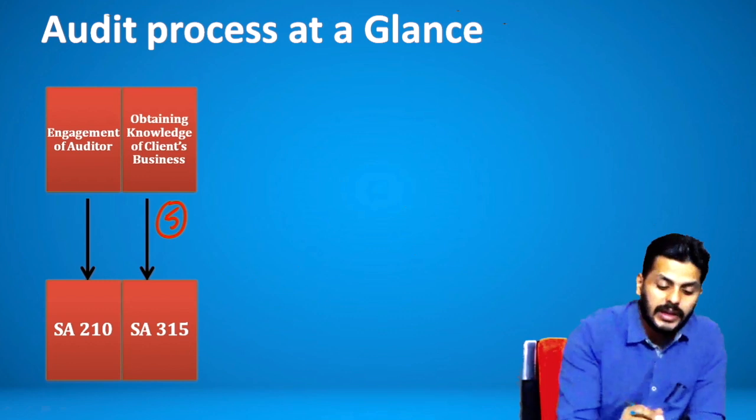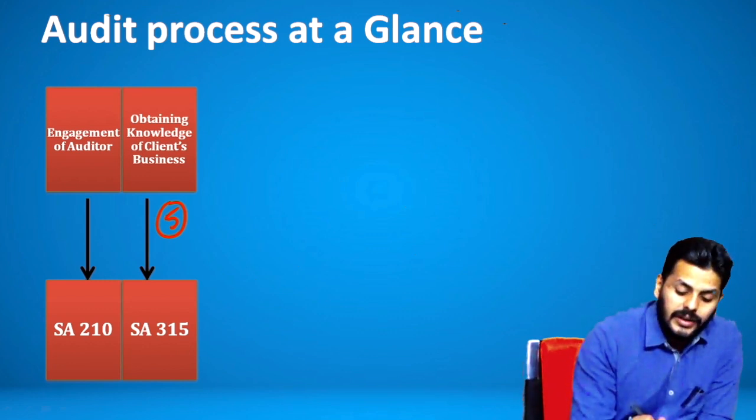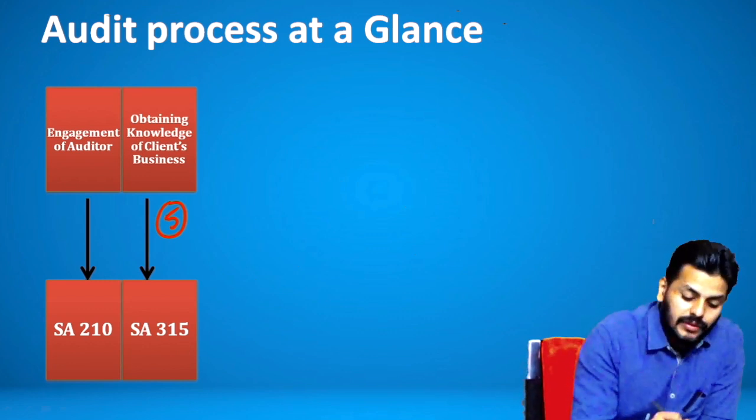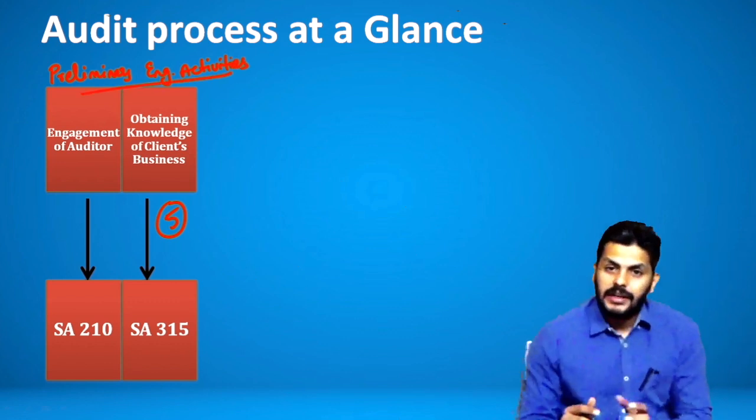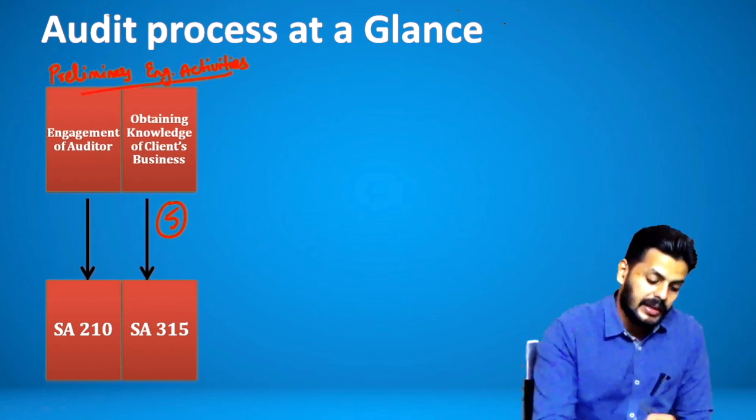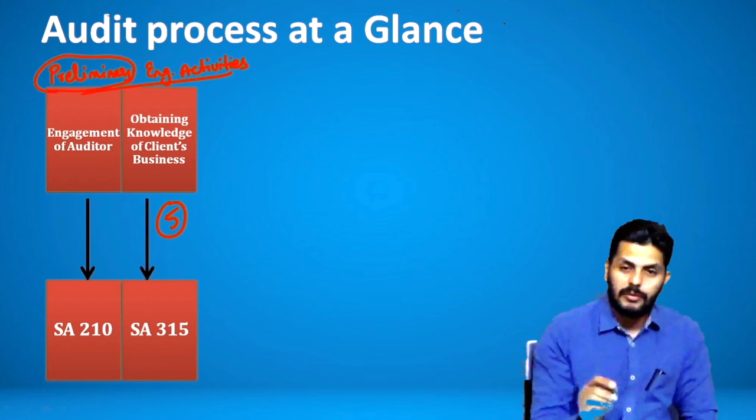Now these two here, that is engagement of the auditor and obtaining knowledge of client business, are called preliminary engagement activities. So this is before even any stage in audit. Preliminary means even before we begin anything, right?